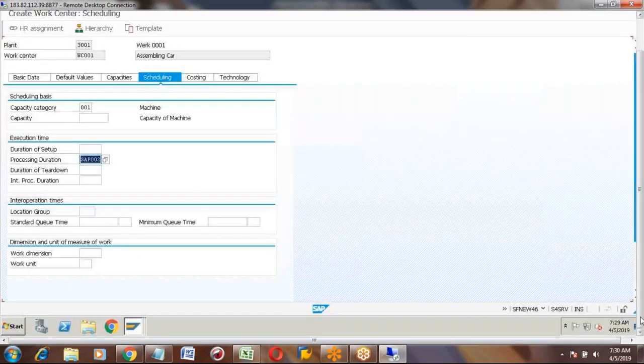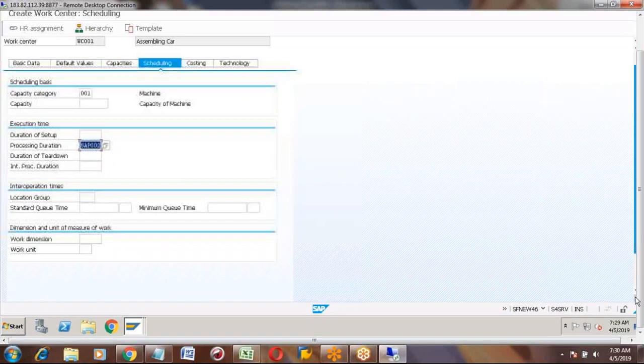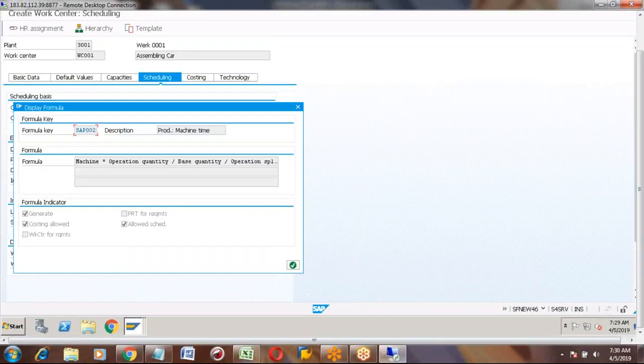You can scroll down, and I am clicking on the formula. Are you able to see the display formula screen? Yes, now I can see.